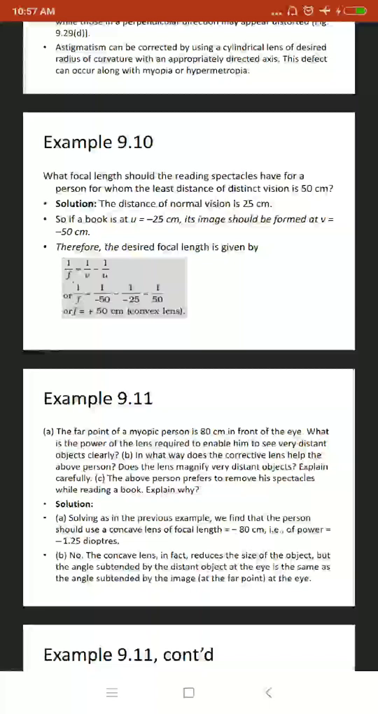Positive means here the spectacle should be with the convex lens. It is available with the focal length 50 centimeter. So that it can converge and can focus at one point.